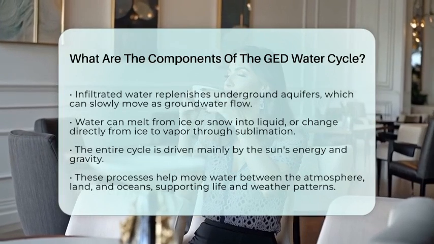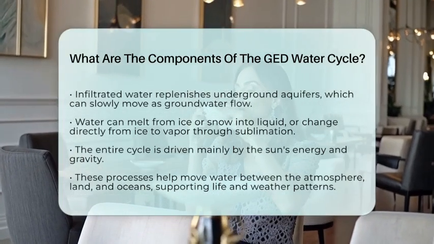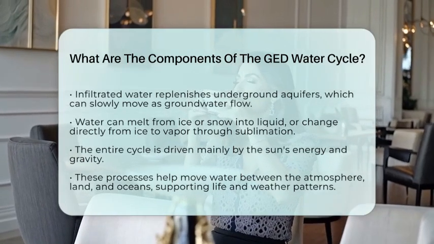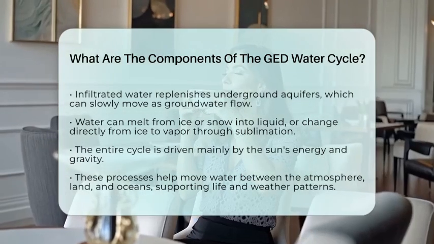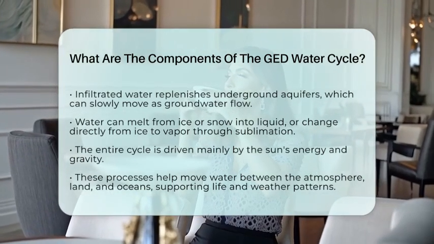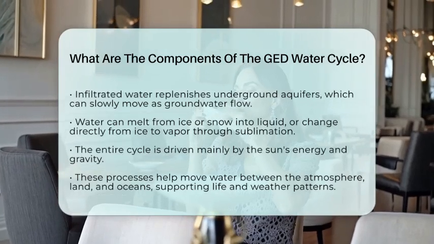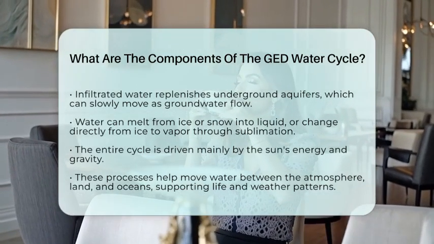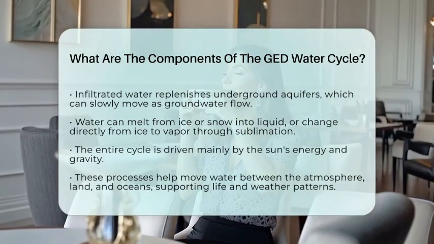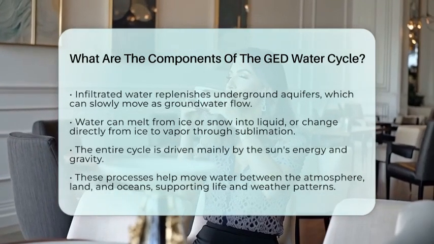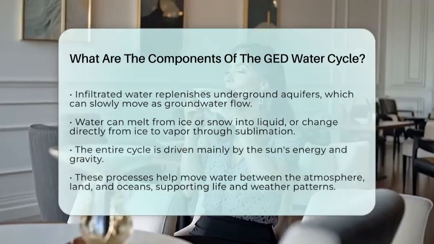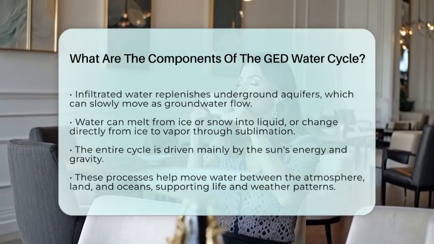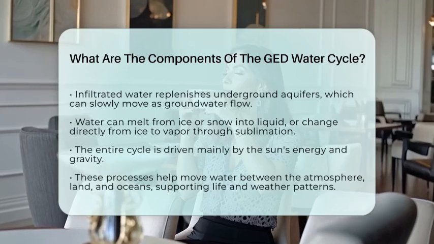Understanding these components helps explain how water moves around us, how rain and snow happen, and why water is so important for our planet. So, in summary, the water cycle includes evaporation, transpiration, condensation, precipitation, runoff, infiltration, groundwater flow, and related processes like melting, freezing, and sublimation. These parts keep water moving and recycling, making sure Earth stays a vibrant, life-filled planet.